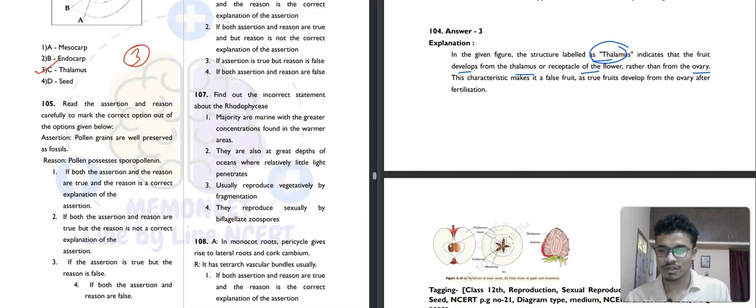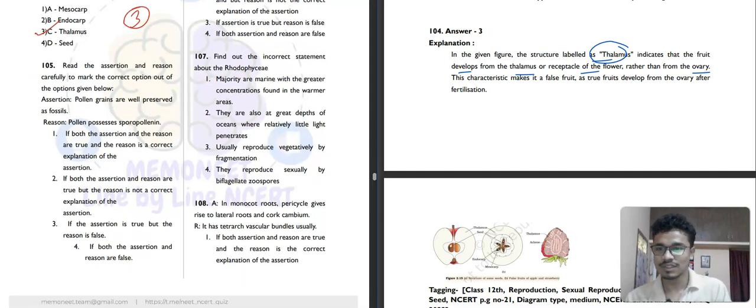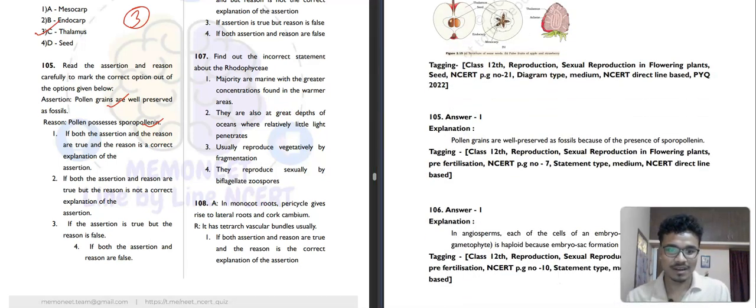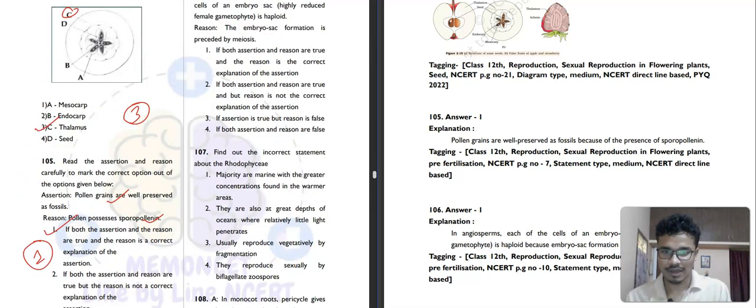Moving to the next question, question number 105. Read the assertion and reason. The assertion is given: pollen grains are well preserved as fossils. Correct. Pollen possesses sporopollenin. Why are they preserved? Because they contain sporopollenin, which is non-destructible and cannot be destroyed by any alkali or acid. That's why they can be preserved very well. So the reason is explaining the assertion. The first option will be your correct answer. Very simple. I think you don't need to apply any kind of brain.